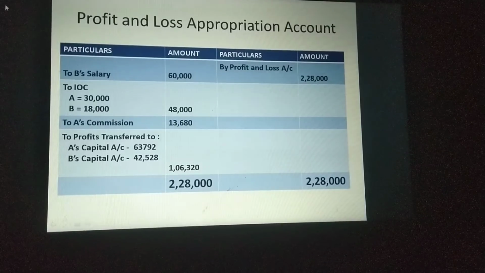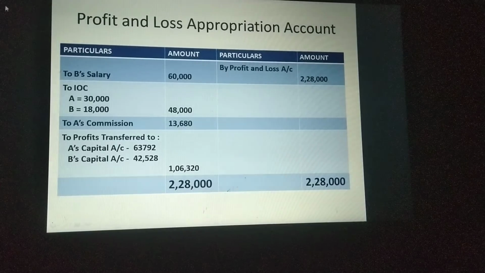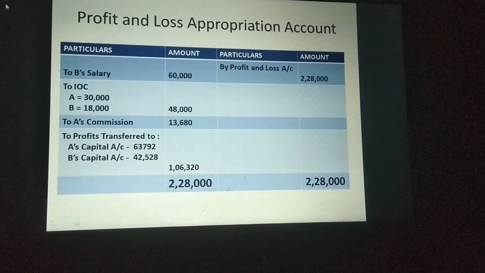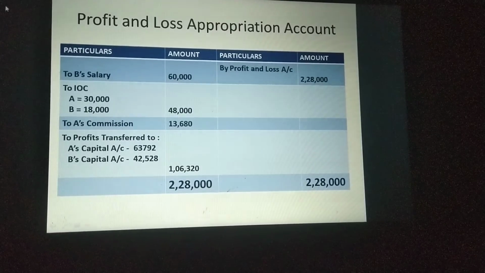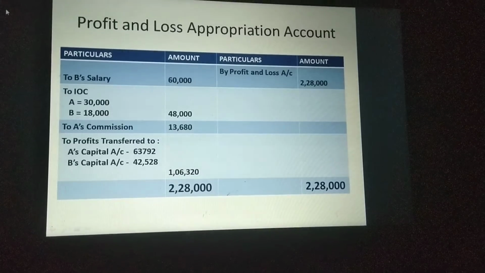Okay, now you see here credit side by profit and loss account, because this profit is coming from profit and loss account. So profit and loss account debtor to profit and loss appropriation account, that is the journal entry. So 2,28,000 is the profit. So credit side no other items, interest on drawing is not there. Now we can write all the items belonging to the partners.